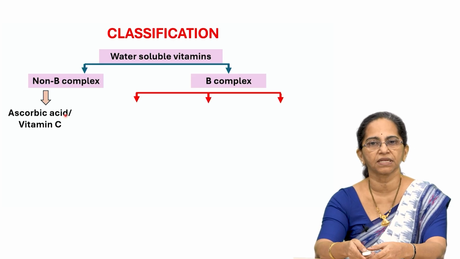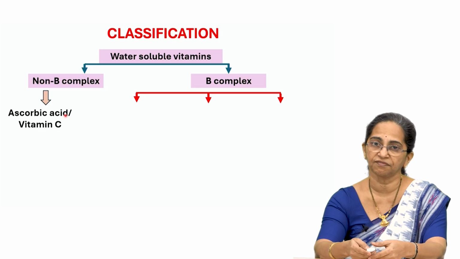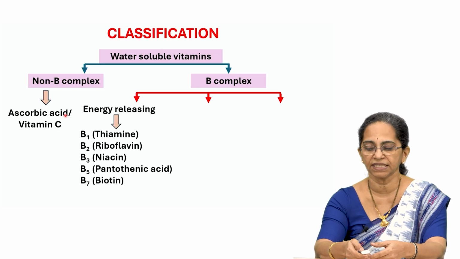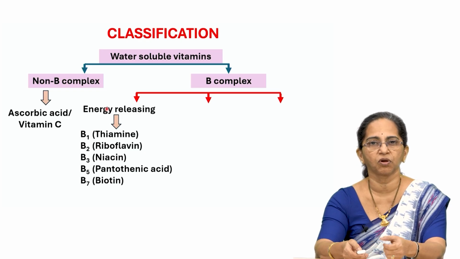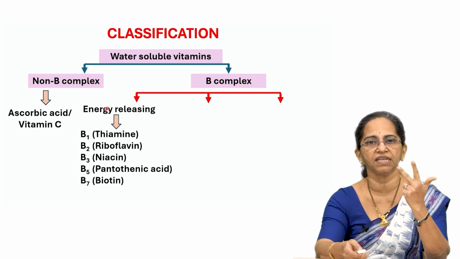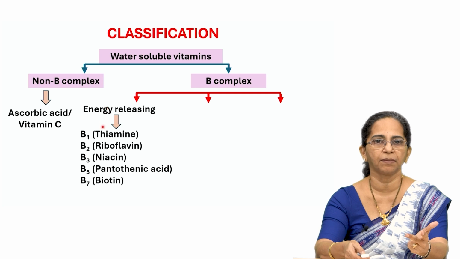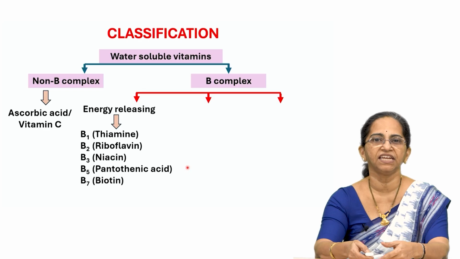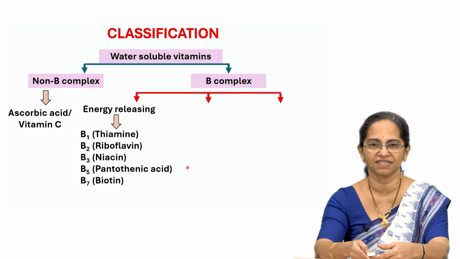The B complex group can be further divided into three subdivisions. The first subdivision, you call the energy releasing vitamins. That means they are involved in metabolism of carbohydrates, proteins and fat. What are the examples? B1, B2, B3, B5 and B7. These are all called energy releasing vitamins.